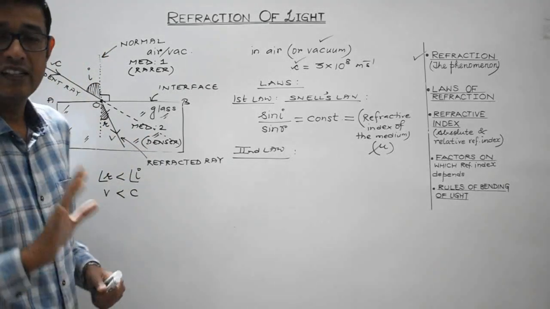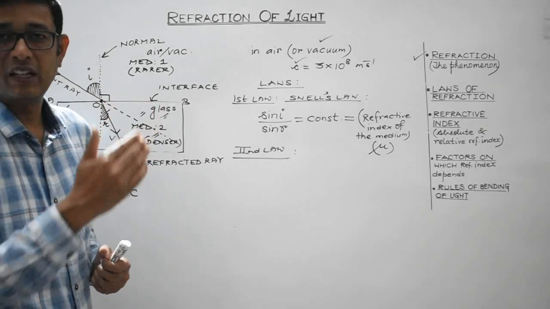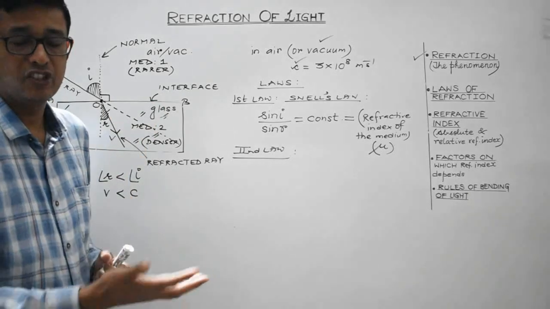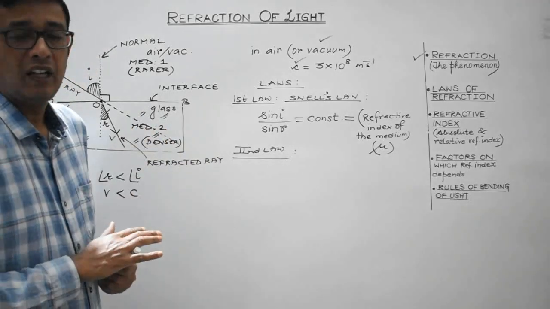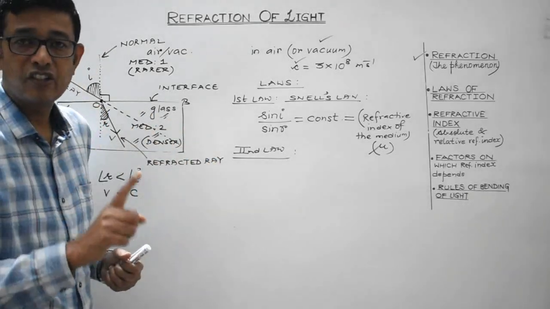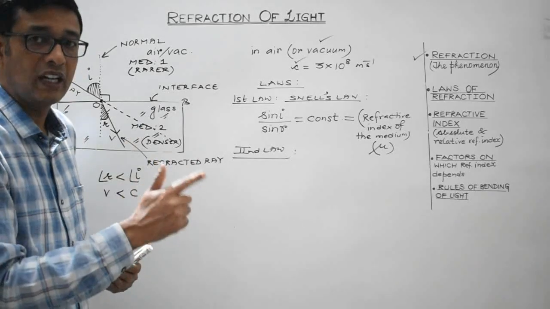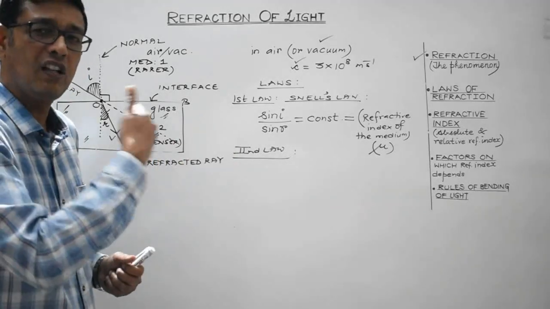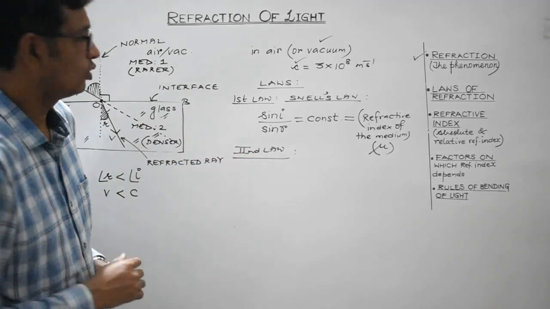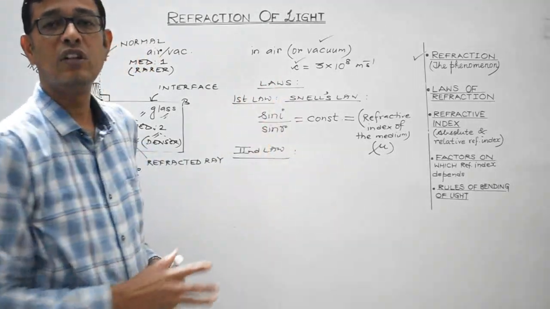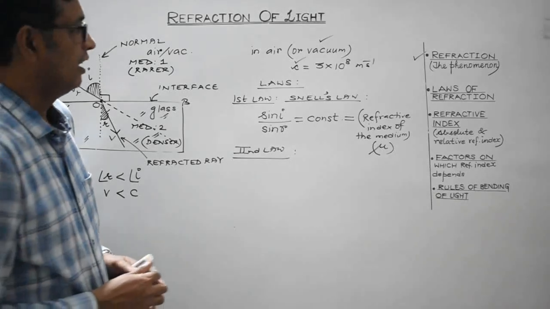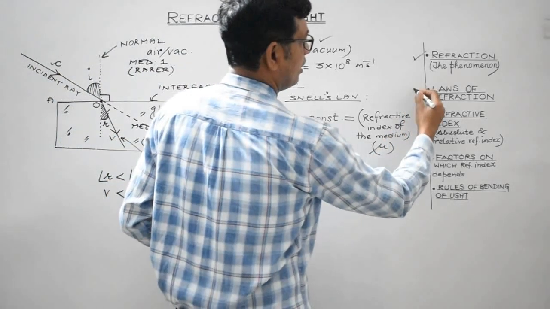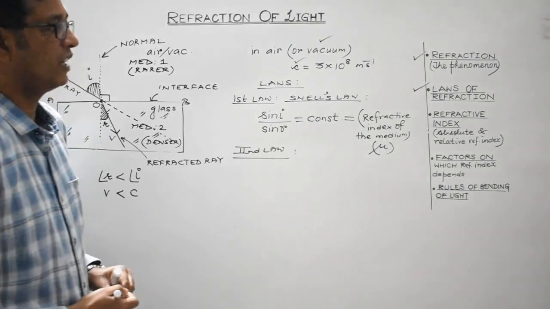So the first law is Snell's law, which is sin I by sin R equal to a constant, which in turn is equal to the refractive index of the medium. And the second is that the incident ray, the refracted ray, and the normal at a point to the interface all lie in the same plane. These two collectively are known as the laws of refraction.